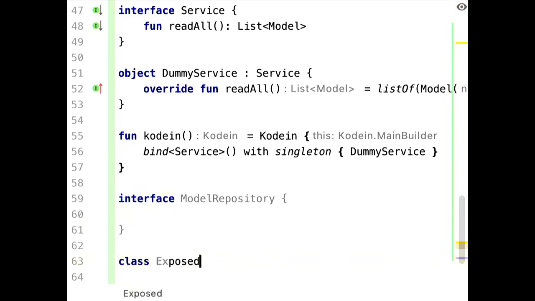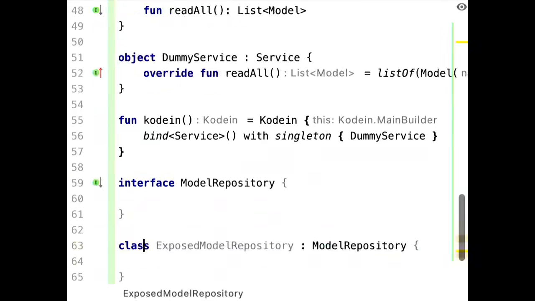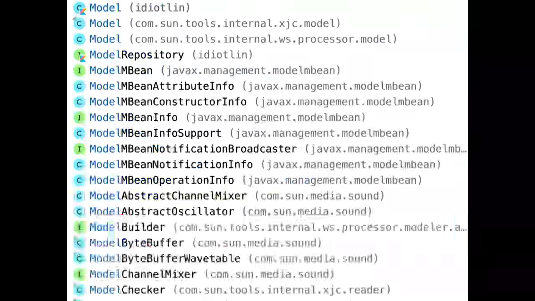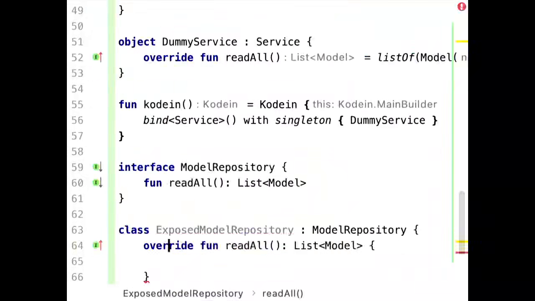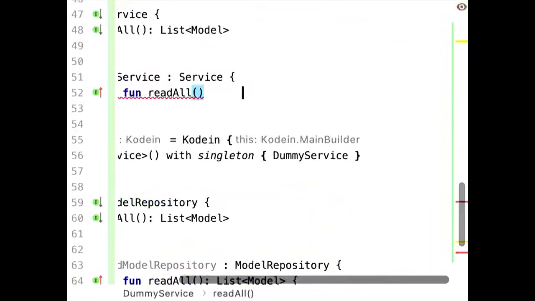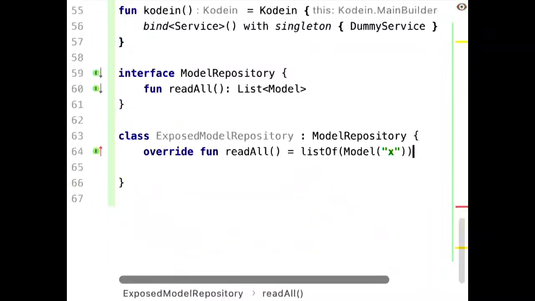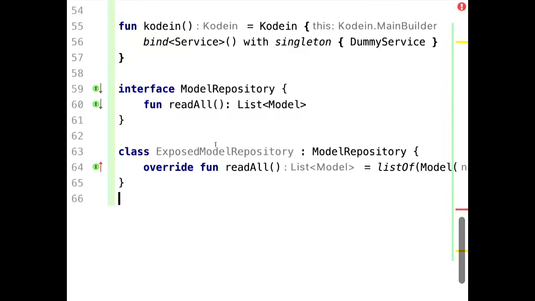So we have an implementation of the model repository. We call it the exposed model repository. It's a model repository. Yeah, quite boring. We just do a read all again, and we won't have a specific database object type for the sake of simplicity. Maybe we're going to introduce it if there's still time. So I'm just going to cheat here, cut that, paste it in here for the time being.